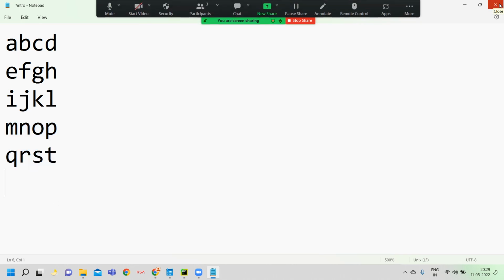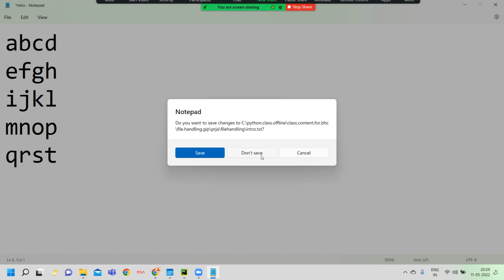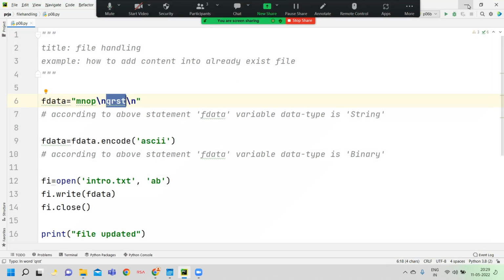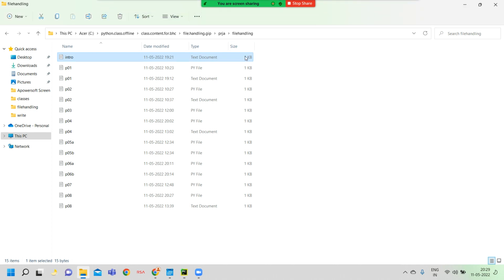Now I am not saving this, since I just previewed what kind of output will occur after the append program execution. Now I minimize this and open the file again. Carefully watch, only the old content is found.